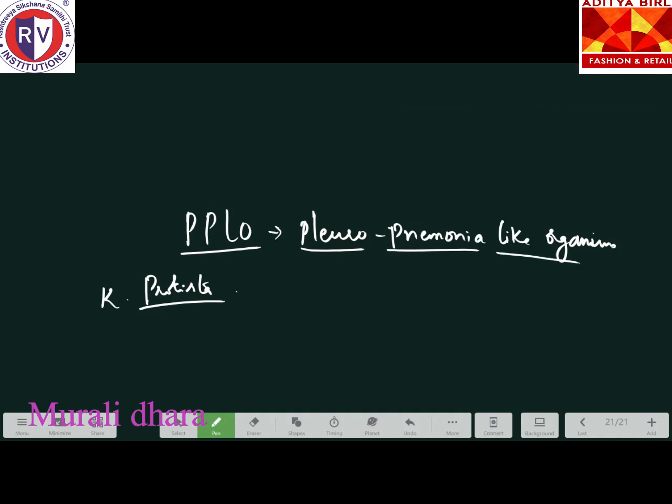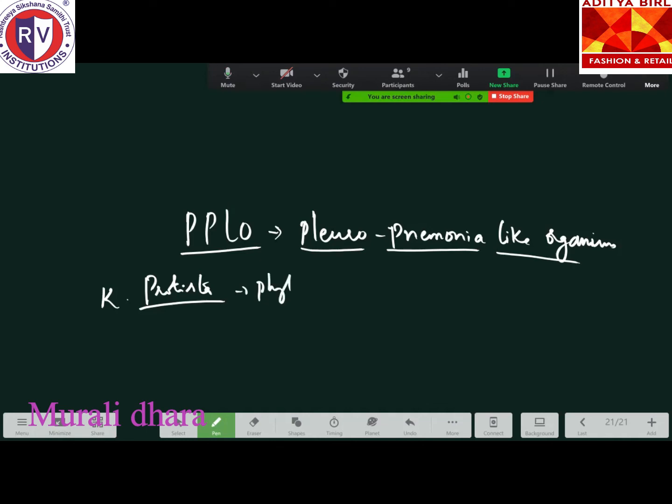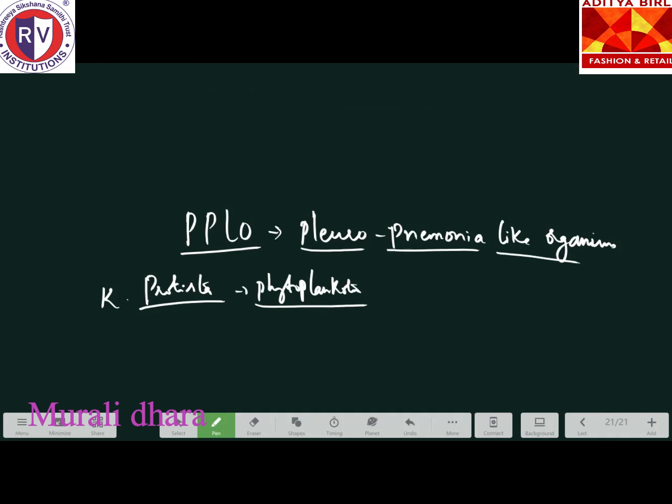They are usually phytoplanktons. What are phytoplanktons? Usually present in water, which can be food for other organisms. They usually float in water currents.